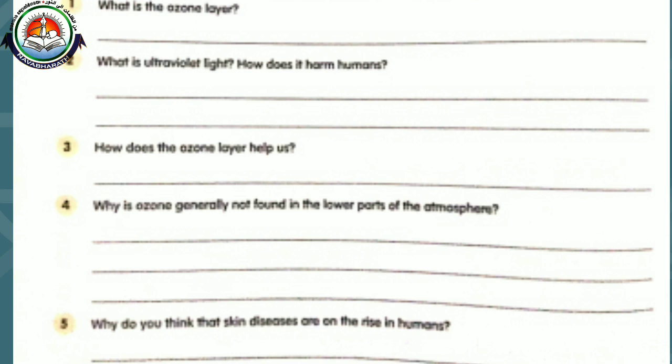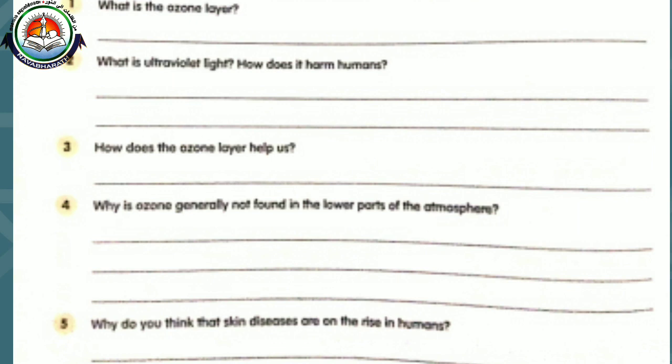Then the fourth question, why is ozone generally not found in the lower parts of the atmosphere? That we already discussed. Ozone gas is made in the thermosphere of the atmosphere. The high temperature in the thermosphere helps to make ozone gas from oxygen, and this comes down and settles in the stratosphere.